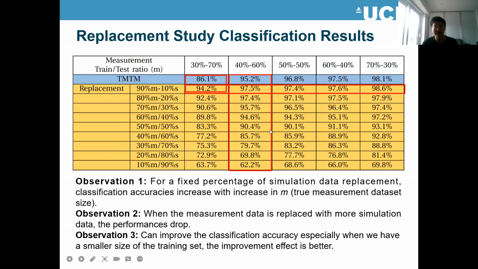We can see from the result that for the same row, as M increases, we get higher results. But this time, for the same column, when more and more measured data is replaced by simulated data, the accuracy drops. So this replacement study only works in some cases, and we need to be very careful in picking the number of simulated data used in this replacement scheme.